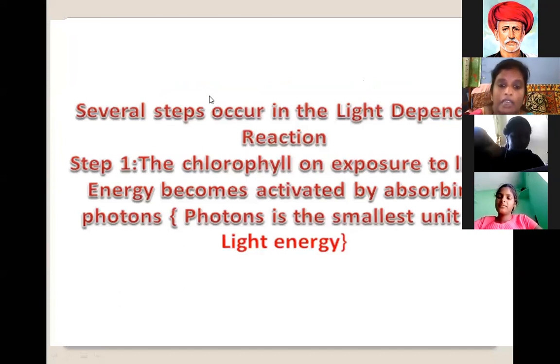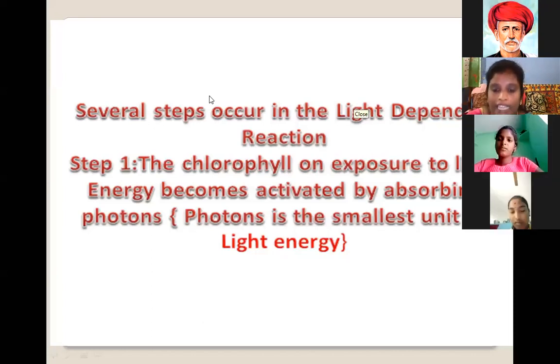Next, light dependent reaction. The first step is that chlorophyll on exposure to light energy becomes activated by absorbing photons. What does photons mean? Photon is the smallest unit of light energy. Chlorophyll is the green pigment in the green leaves.